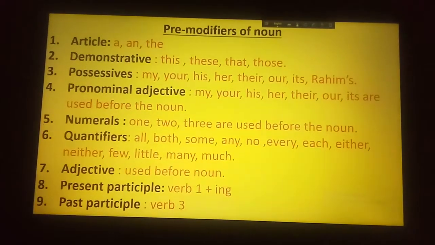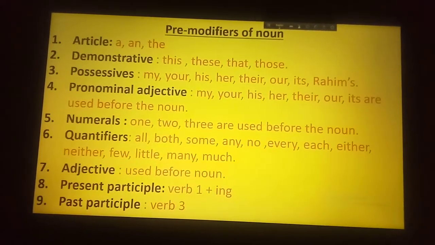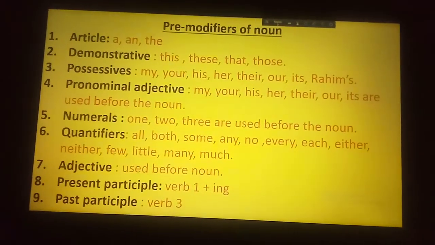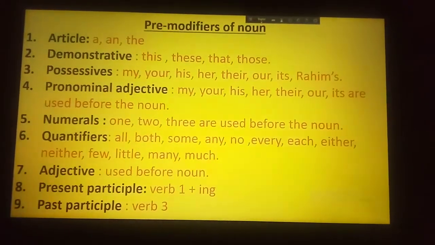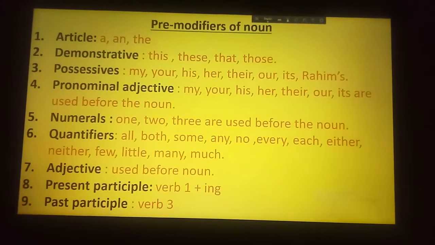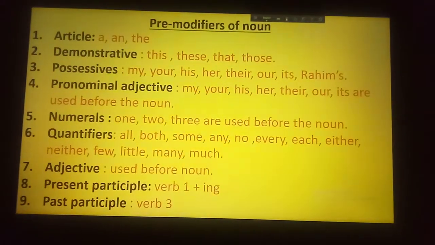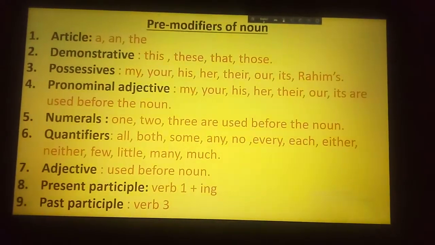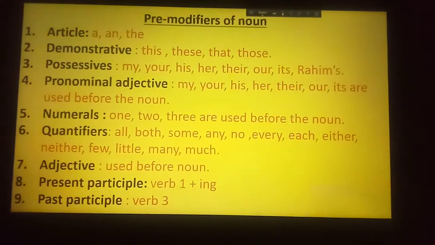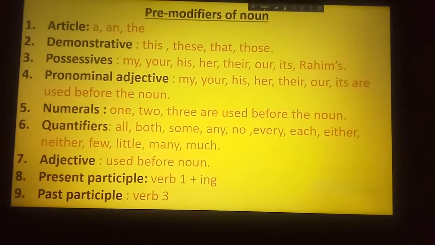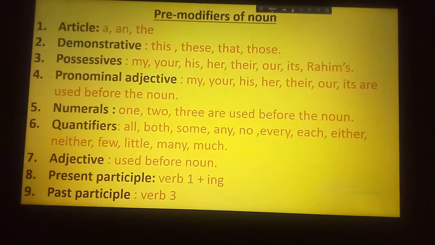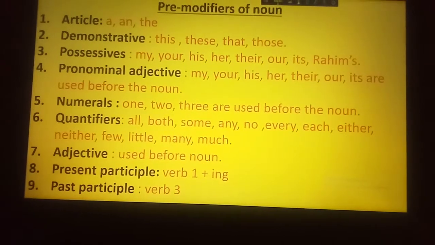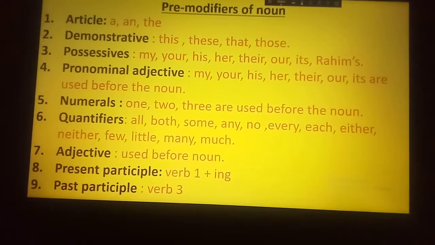In the previous class also I told you this is the most important thing for modifiers. This, that, these, those: these words you have to use as demonstratives, as singular this and that, and as plural these and those. Possessives: my, your, his, her, their, our, its. After these words you have to use one noun. Pronominal adjective: after this pronominal adjective you have to use one noun.